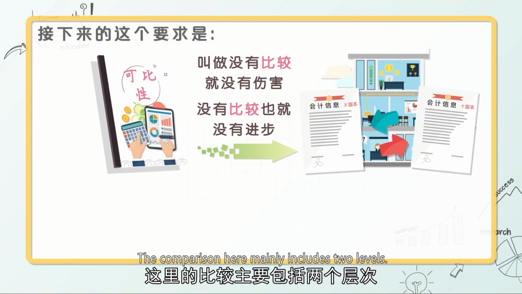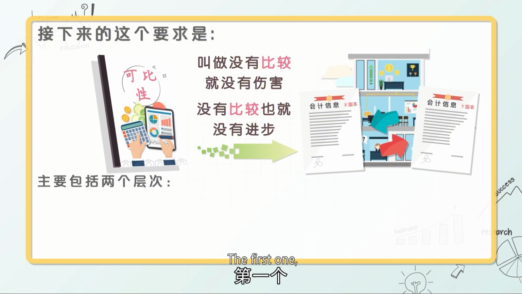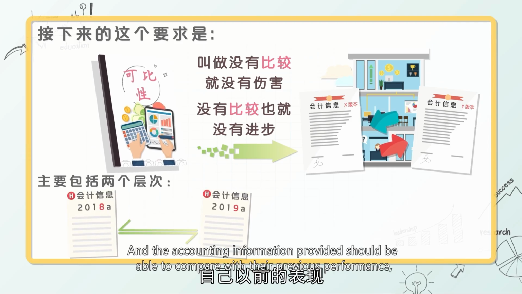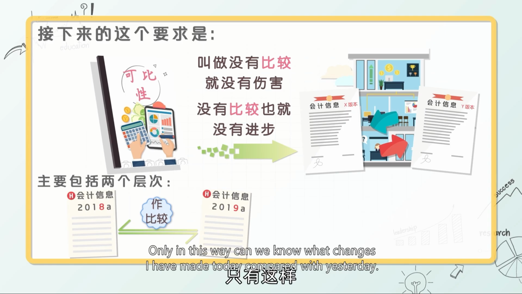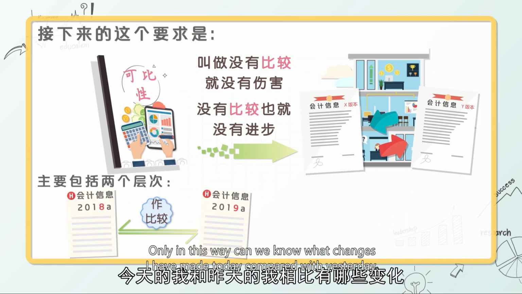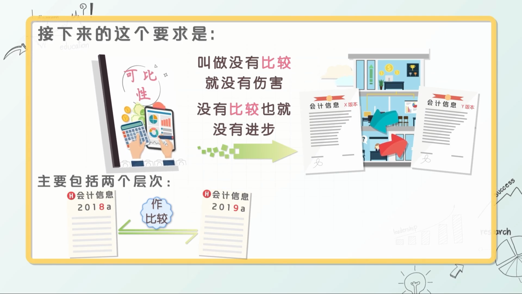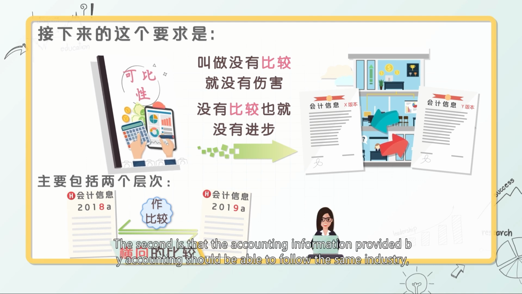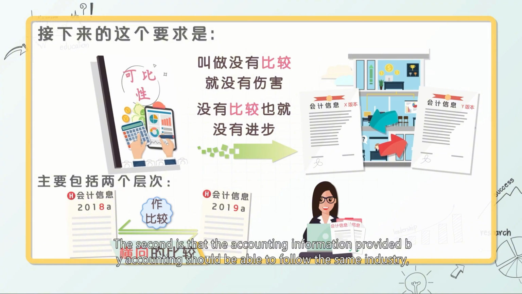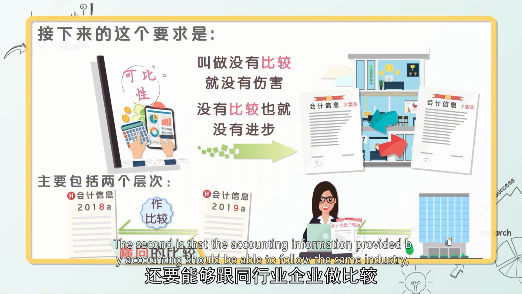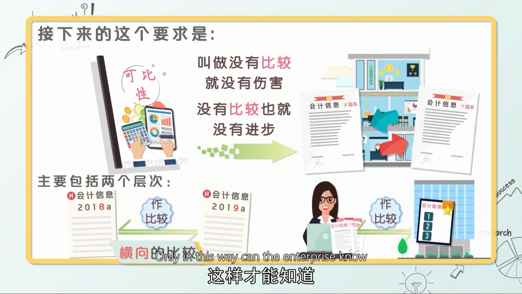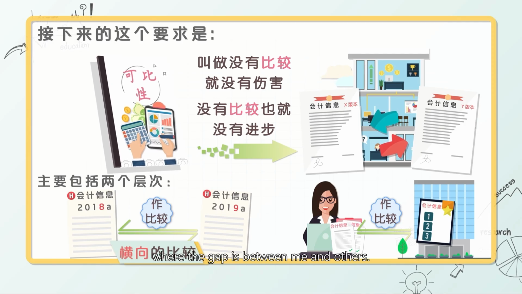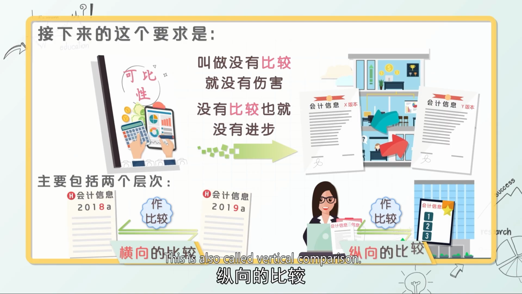The comparison here mainly includes 2 levels. The first one is that the accounting information provided should be able to compare with their previous performance. Only in this way can we know what changes I have made today compared with yesterday. This is also called horizontal comparison. The second is that the accounting information provided by accounting should be able to be compared with that of other enterprises in the same industry. Only in this way can the enterprise know where the gap is between me and others. This is also called vertical comparison.